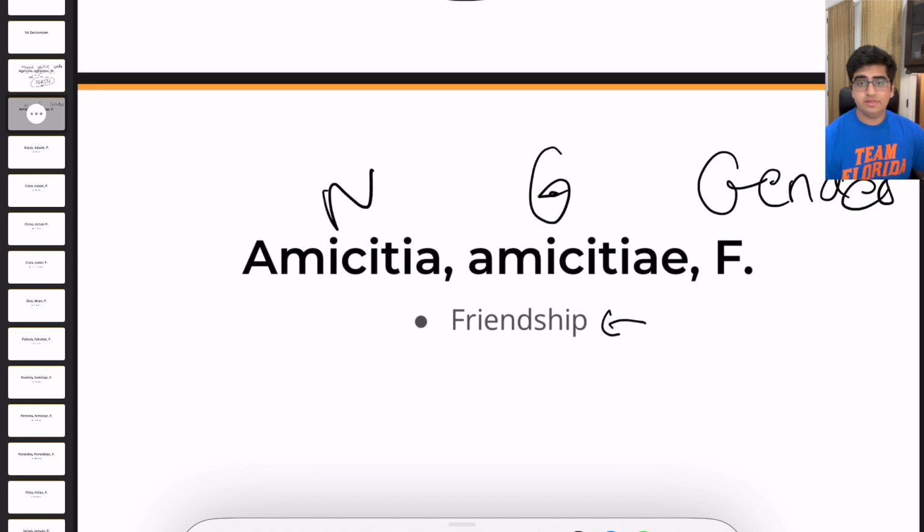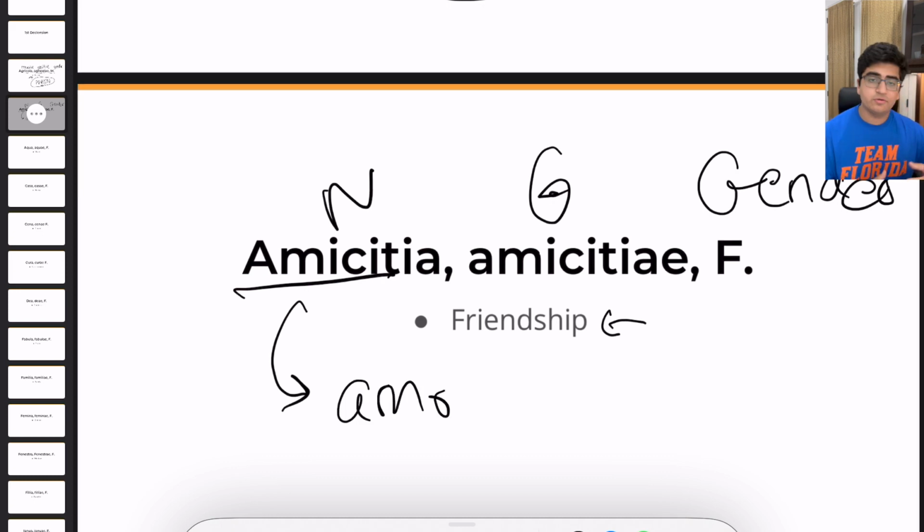I just want to show you how amicitia is somewhat related to one of our older words which we learned in our first video, amo. Amicitia is closely related to amo in the Latin language. And what you're going to see now, after your knowledge of verbs, is a lot of Latin nouns which are really similar to the forms of a verb.